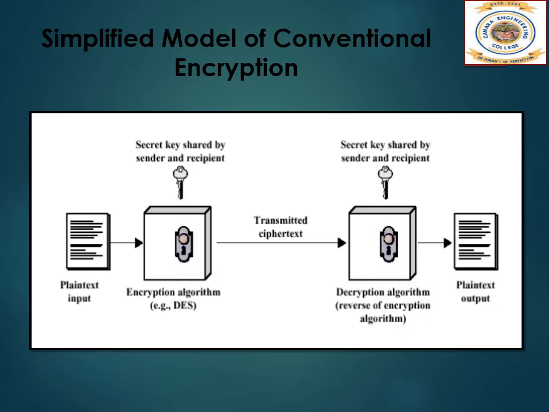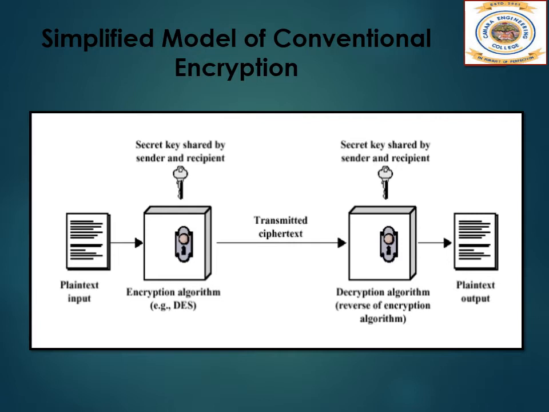Symmetric encryption, also referred to as conventional encryption or single key encryption, was the only type of encryption in use prior to the development of public key encryption in the 1970s. It remains by far the most widely used of the two types of encryption. So here we are going to learn about the symmetrical encryption techniques. But before we start with the exact topic, we need to know some of the terms.